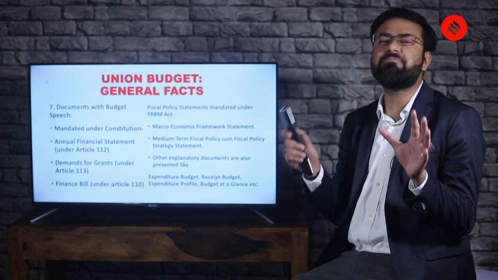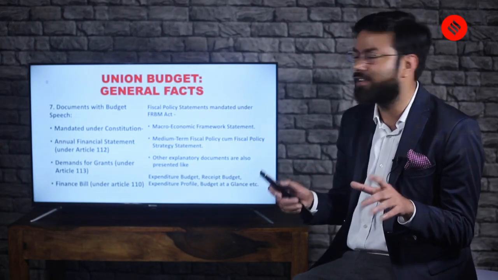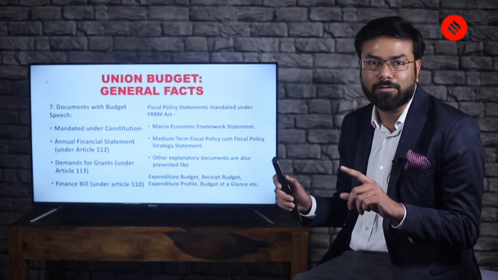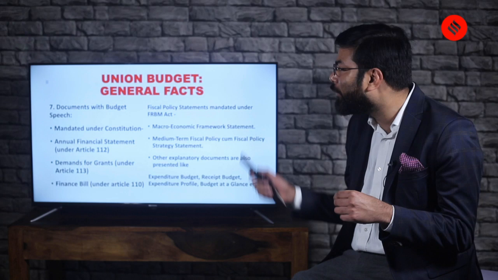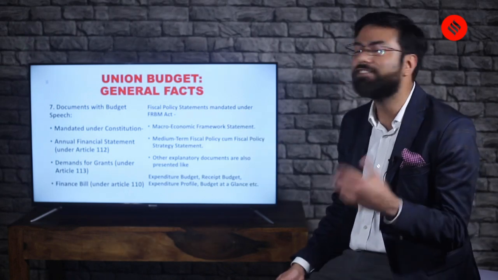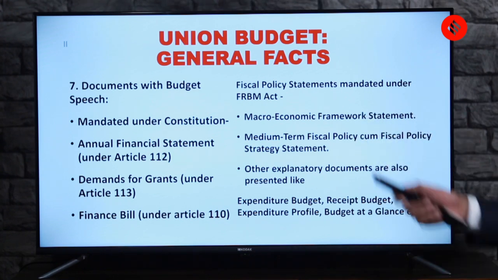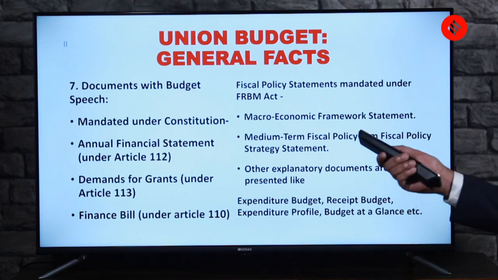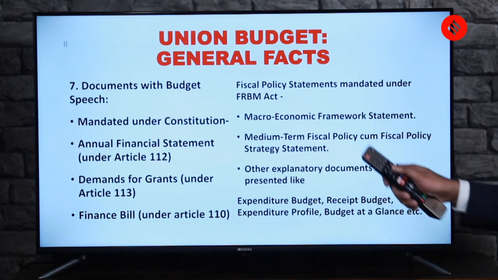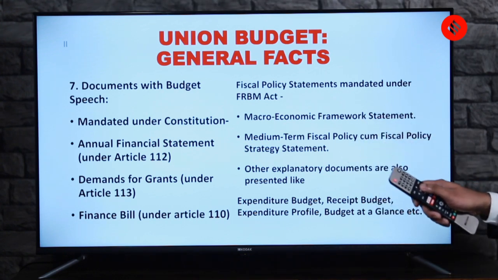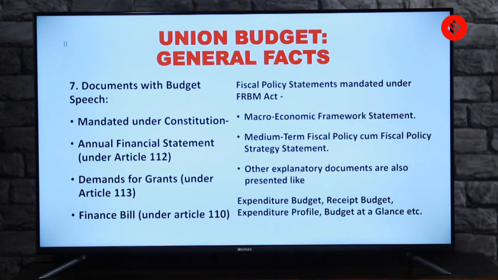So a very simple question can be framed in prelims where they can ask you to match the columns, okay, and ask you which article relates to what. So it's very simple. The first thing is the annual financial statement, which is Article 112. So this is the first. The second is demand of grants, which is 113. And finance bill, which is Article 110. Don't be confused. It comes before the annual financial statement as per the articles in the Constitution.